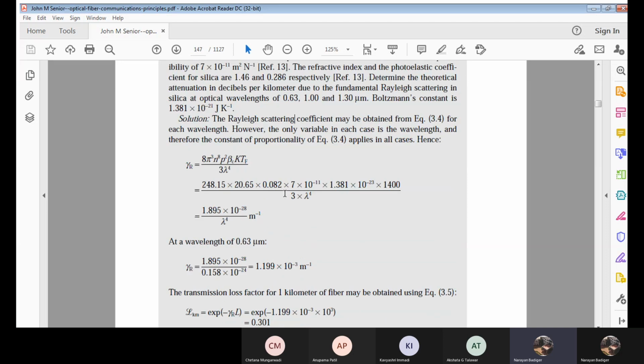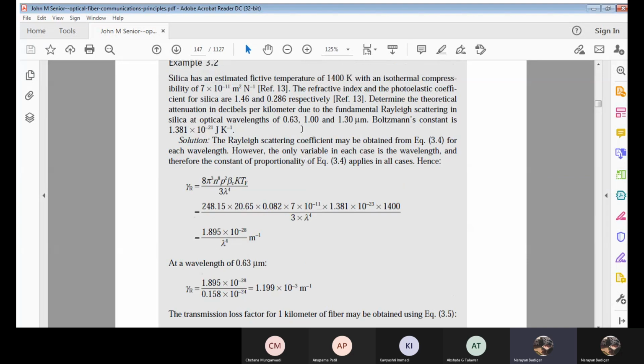As I mentioned, gamma R, the Rayleigh scattering coefficient, is given by 8 pi cube n raised to 8 p square beta c k into TF divided by 3 times lambda raised to 4. Now I will substitute all the values. 8 pi cube is around 248, and n raised to 8 gives its value. It is divided by lambda raised to 4 because we don't know the value of lambda.